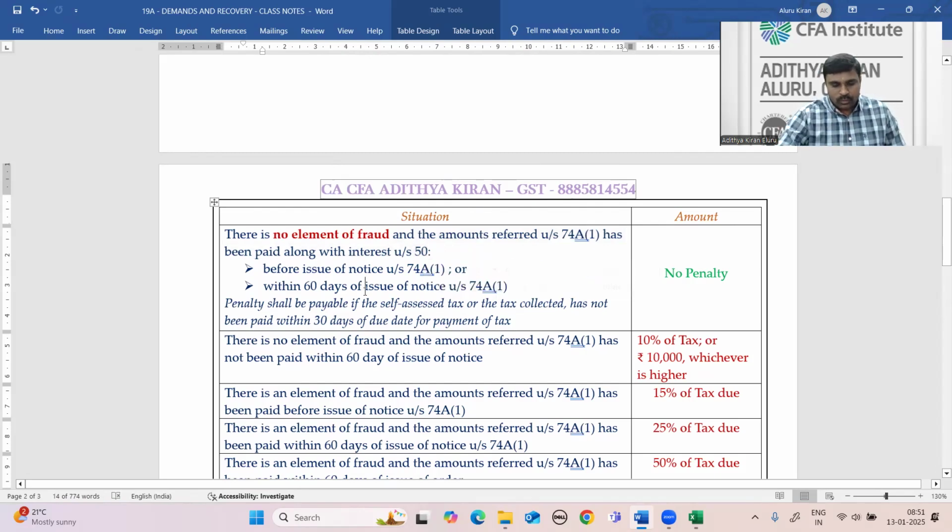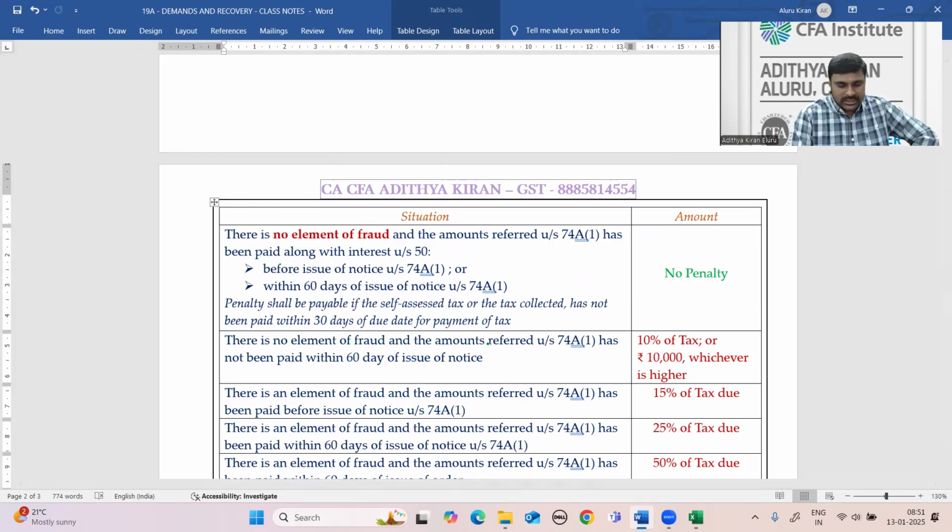Interest is mandatory. If the amount is paid along with interest before issue of notice, or after issue of notice but within 60 days of issue of notice, then there is a complete waiver of penalty. But for self-assessed tax, there is no waiver of penalty. You yourself assess the tax, so what is the problem in paying it?